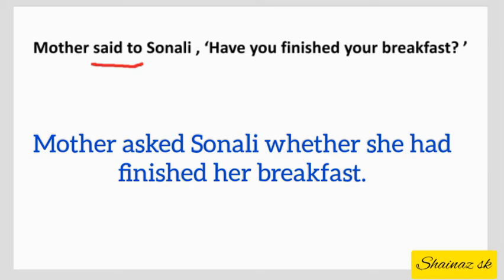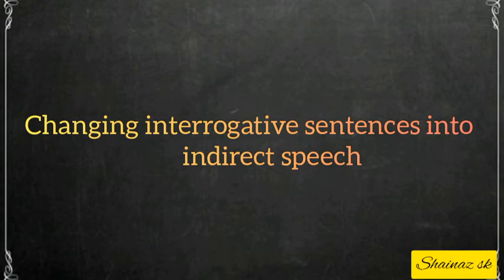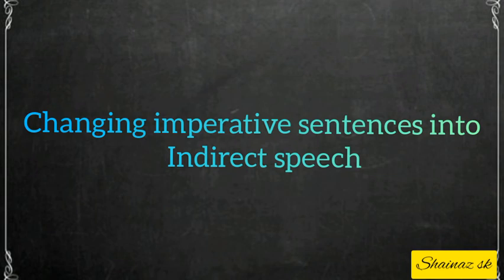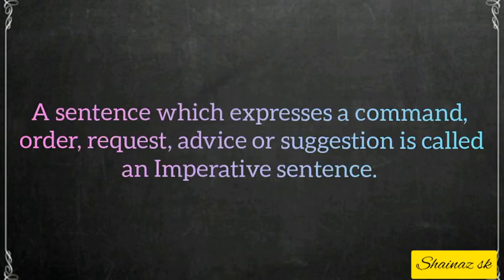So children, I hope you have understood how to change interrogative sentences into indirect speech. Now let us learn to change imperative sentences into indirect speech. You know that a sentence which expresses a command, order, request, advice or suggestion is called an imperative sentence. When we convert an imperative sentence from direct to indirect speech, we make the following changes.